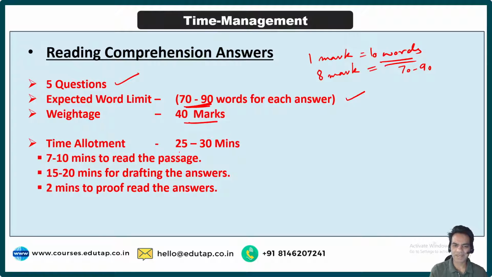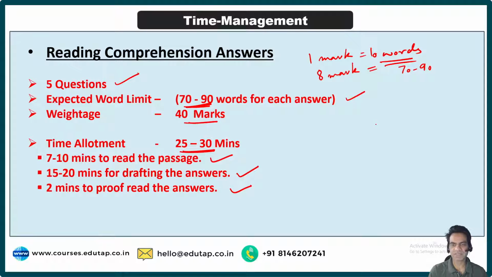So I would say anything between 25 to 30 minutes should be allocated to your reading comprehension, right? And what should be the breakup? First 7 to 10 minutes to read the passage, next 15 to 20 minutes to draft your answers, and then last 2 minutes to proofread it.